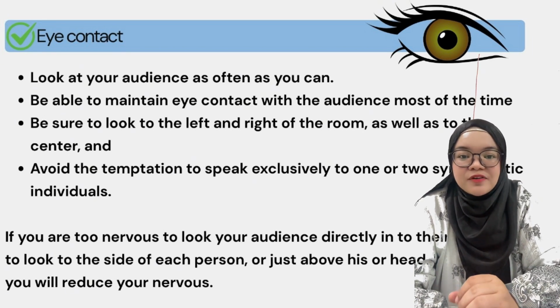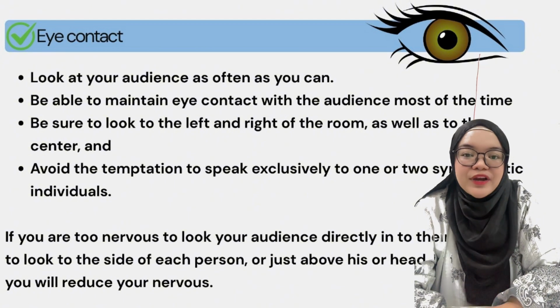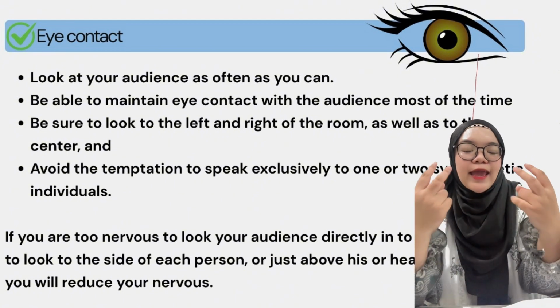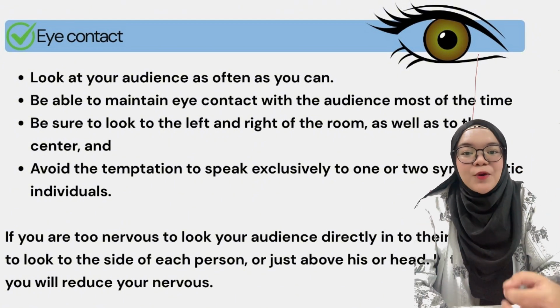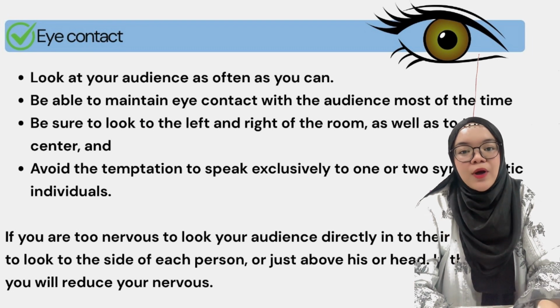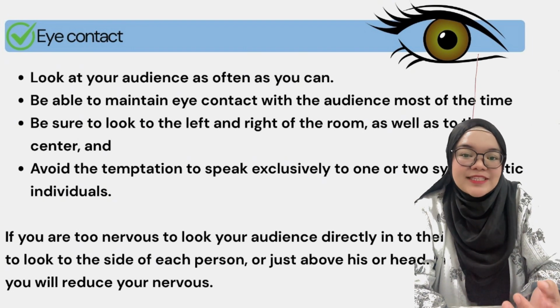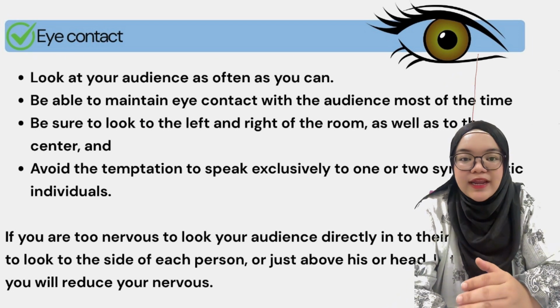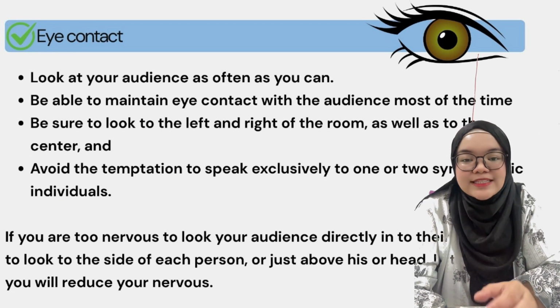One of the major reasons for speaking extemporaneously is to maintain eye contact with your audience. In your own experience, you know how much more impressive a speaker is when he or she looks at the audience while speaking.